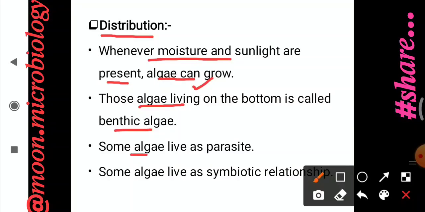Some algae live as parasites on a host, such as in a plant or an animal. Some algae live in a symbiotic relationship. For example, lichen is a symbiotic relationship between algae and fungi.